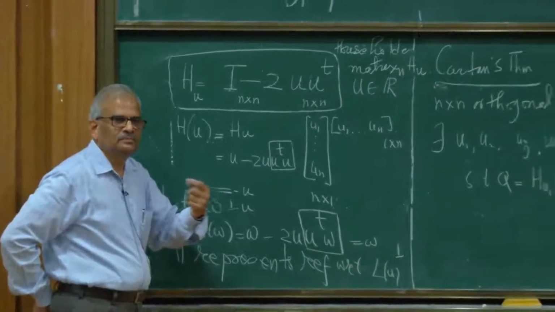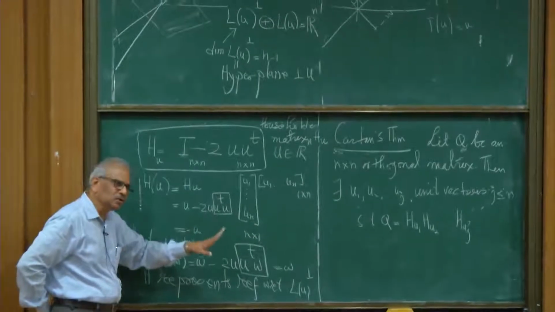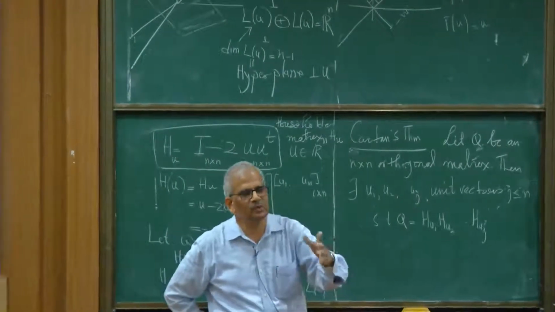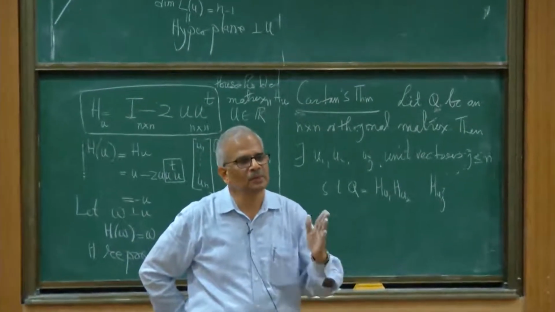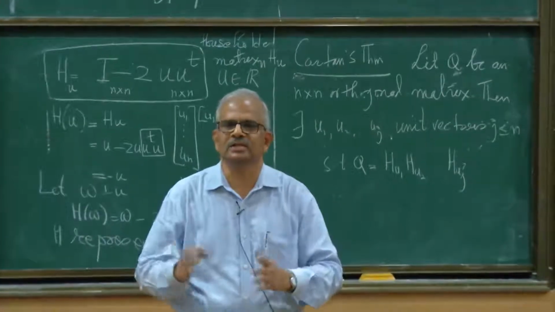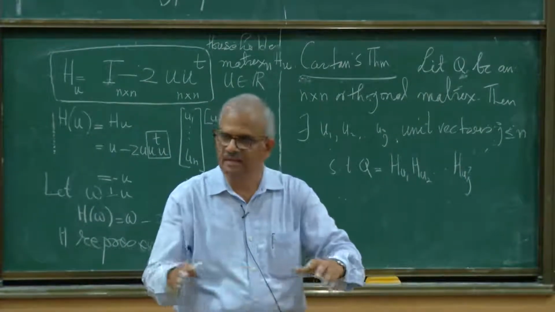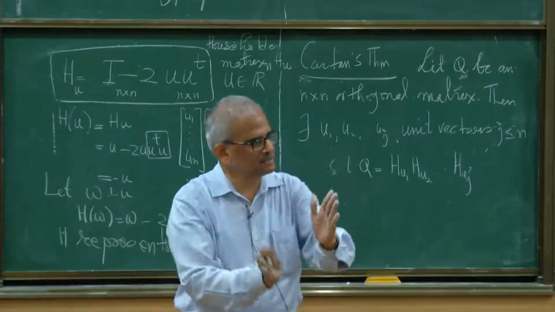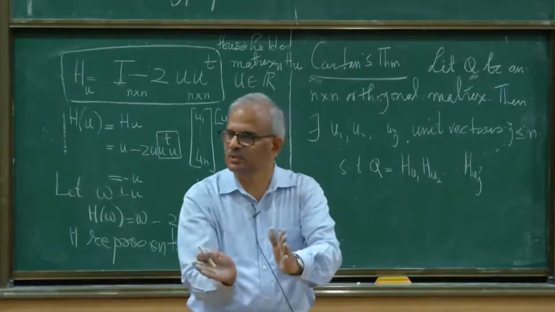So when I multiply two Householder matrices, it's an orthogonal matrix of determinant 1, and an orthogonal matrix of determinant 1 in the 2 by 2 case represented a rotation. So the composition of two reflections is a rotation. You can prove it geometrically also in the plane. Suppose I have two lines passing through the origin and take reflections with respect to these two lines.